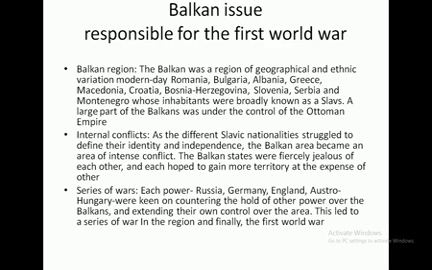This Balkan area became an area of intense conflict because all of them wanted to establish their identity and independence. The Balkan states were jealous of each other, and even wanted to expand their territory. After this, a series of wars took place, involving powers such as Russia, Germany, England and Hungary. They were keen on countering the hold of other powers over the Balkans, and they extended their control over the area. So this led to a series of wars in the region, and finally the First World War took place.